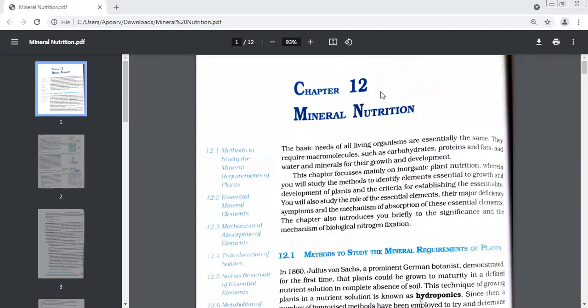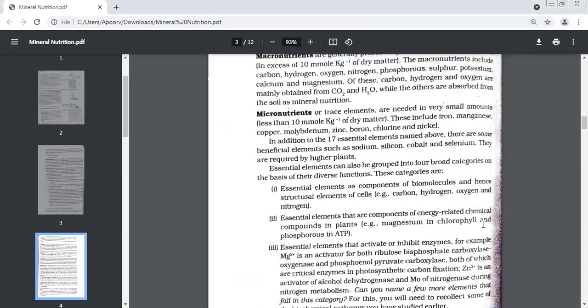So the deficiency symptoms of these will be found where? Younger leaves. Yes, the young leaves. Very good. The minimum amount of nutrients without which a plant cannot survive and grow, what is it called? Critical concentration. Very good. That minimum amount which is needed without which a plant cannot grow properly is called critical concentration.